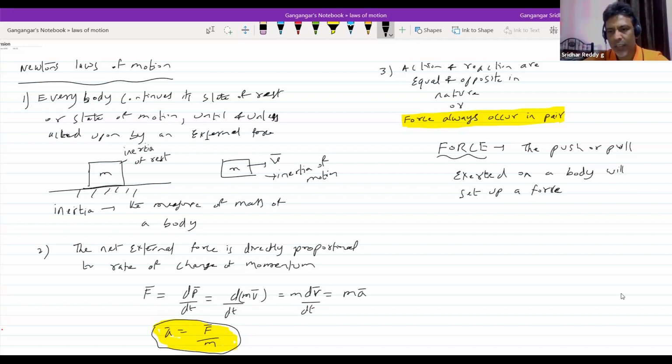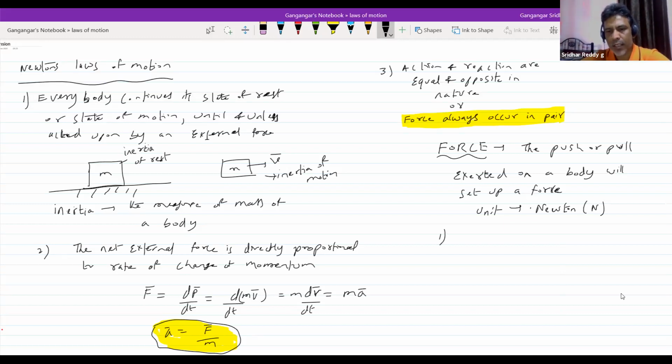What is the unit for this? The unit for force will be Newton. The SI unit, I will define only SI unit, will be Newton. Capital letter, the symbol for unit will be N. Okay, this is about the idea of the force. There are different types of forces that will come into picture. So what are the various forces that we do come across?